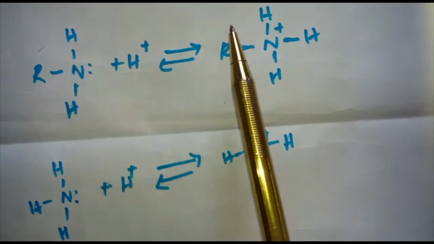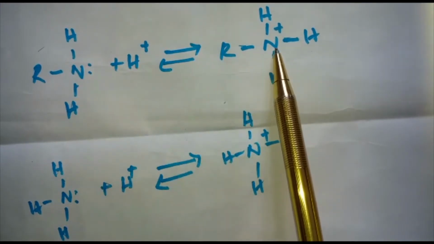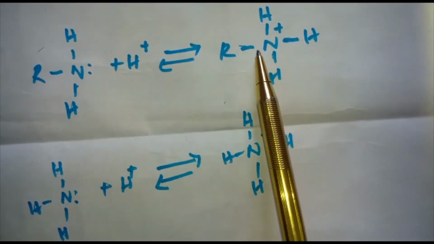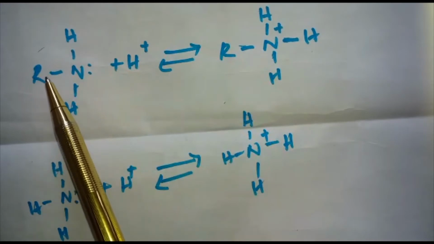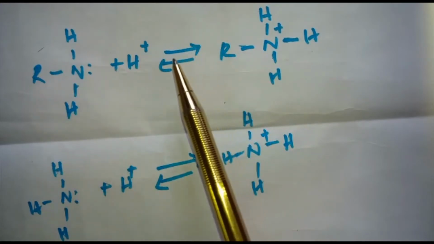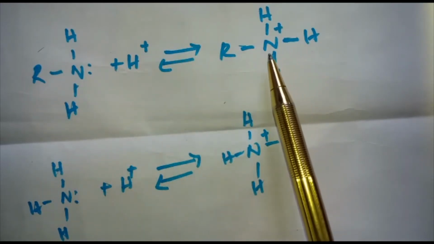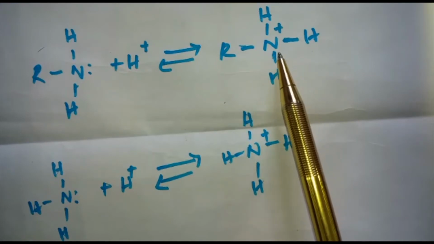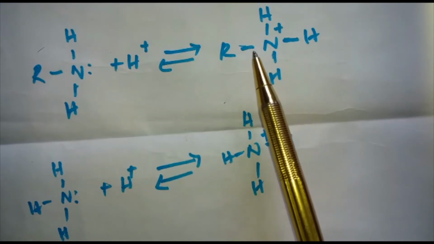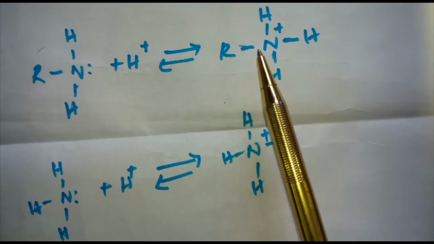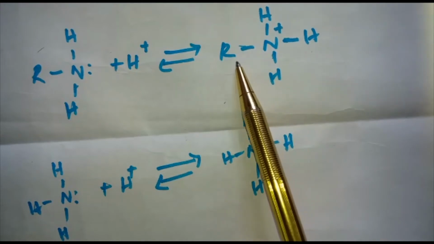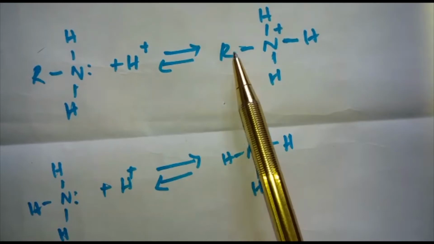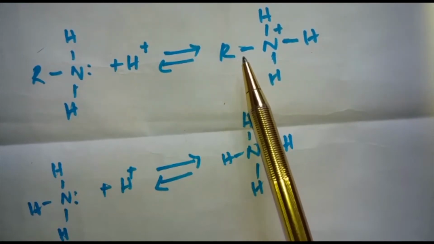And moreover, the substituted ammonium ion formed from the amine gets stabilized due to the dispersal of positive charge by the +I effect of the alkyl group. Therefore, alkanamines are stronger bases than ammonia. Therefore, the basic nature of aliphatic amines should increase with an increase in the number of alkyl groups. This trend is followed in the gaseous phase.